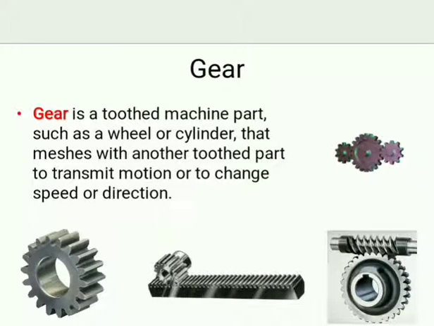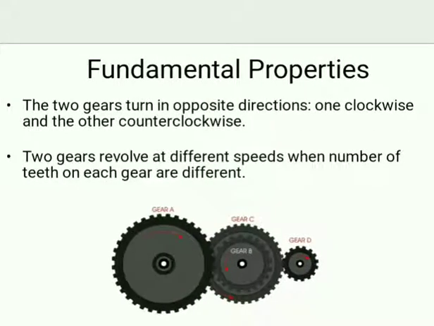What do you mean by gear? Gear is a toothed machine part such as a wheel or a cylinder that meshes with another toothed part to transmit motion or to change speed or direction. Fundamental properties: the two gears turn in opposite directions, one clockwise and another counterclockwise. Two gears revolve at different speeds when the number of teeth on each gear is different. You can see gear A, gear B and C and D.